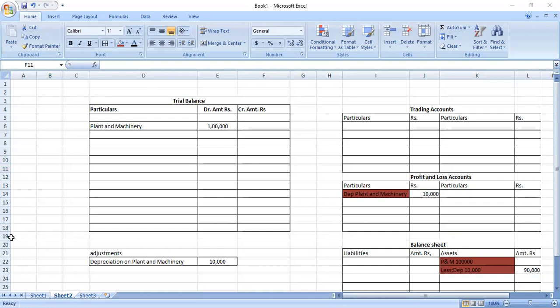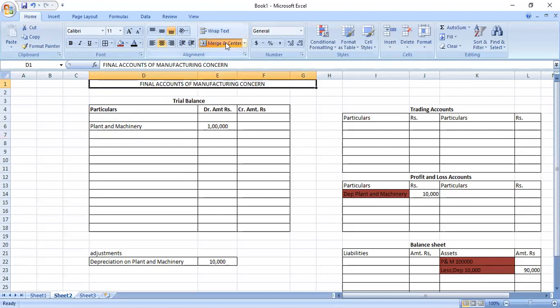Can you repeat once again? Sir, can you repeat again? What is the manufacturing process? What do you mean by manufacturing? See, the title of your topic is Final Accounts of a Manufacturing Concern. This is our chapter. Okay, going to start this particular topic. First of all, you understand what the final accounts of a manufacturing concern are.